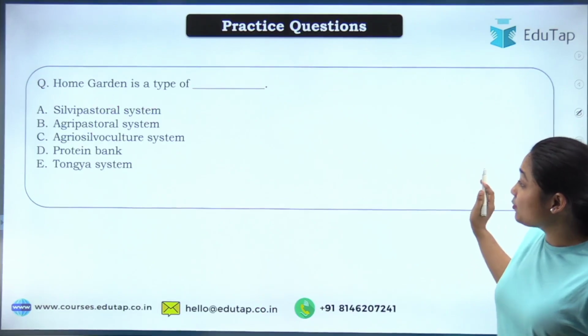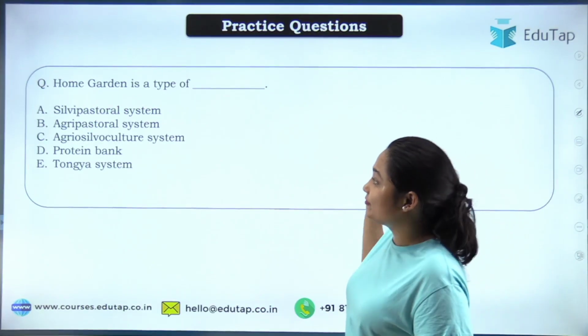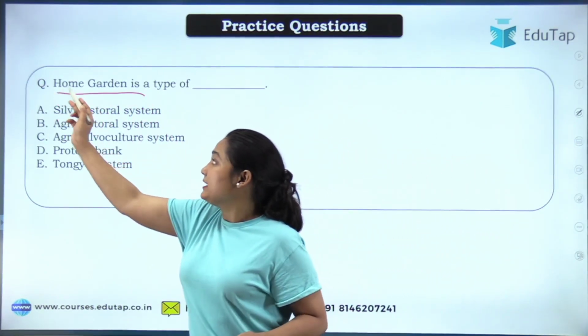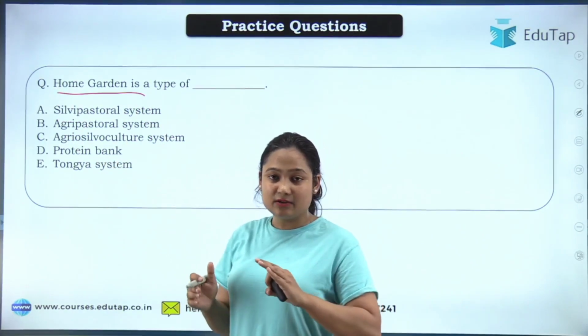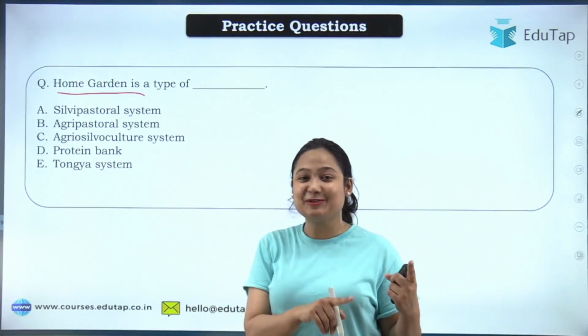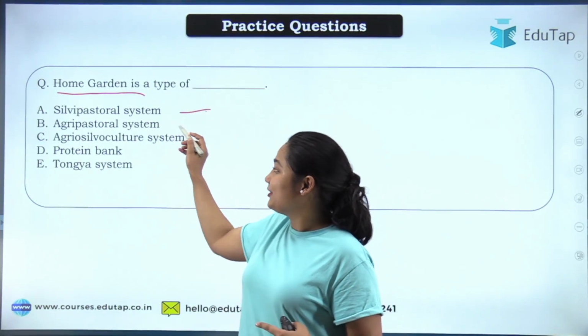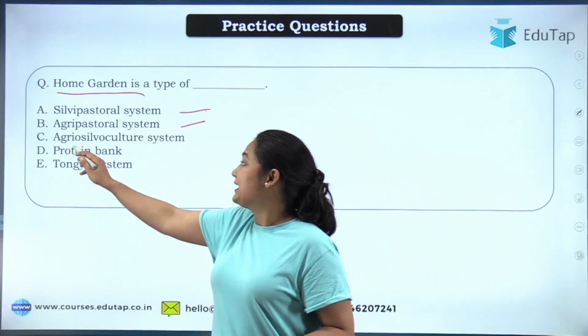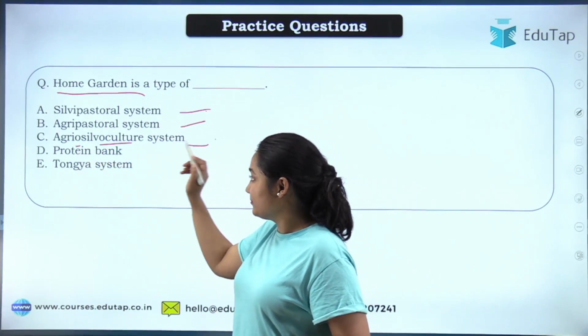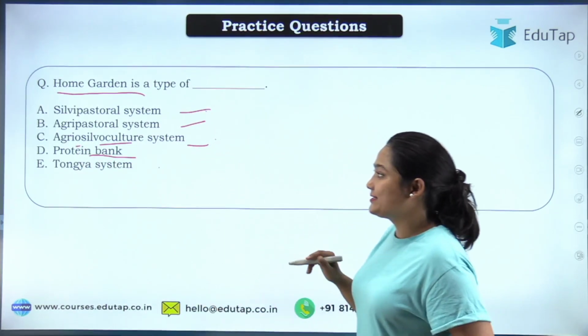Again, quite a direct question, and you will see questions along similar lines. Okay, moving to the next question, that is, home garden is a type of. We studied the home garden, in which you were doing trees and other things. I won't tell the components, otherwise you'll be able to guess the answer. Your options are silvopastoral culture, agripastoral system, agrosilvopastoral system, protein bank, or Tongia system.